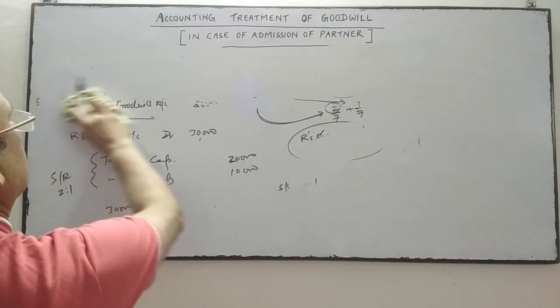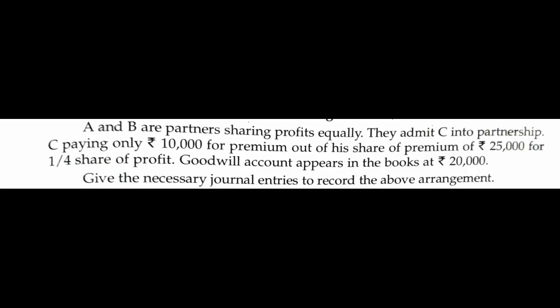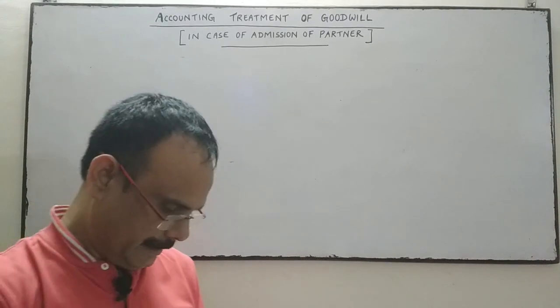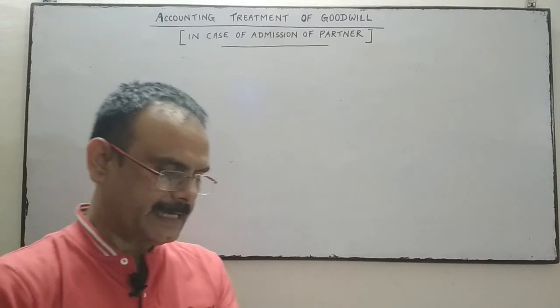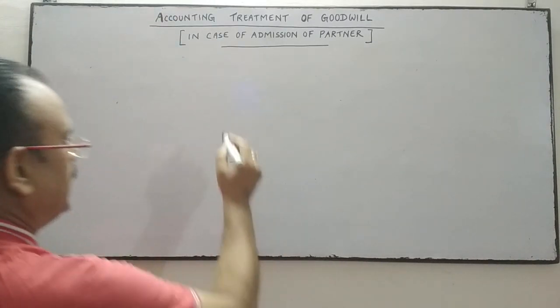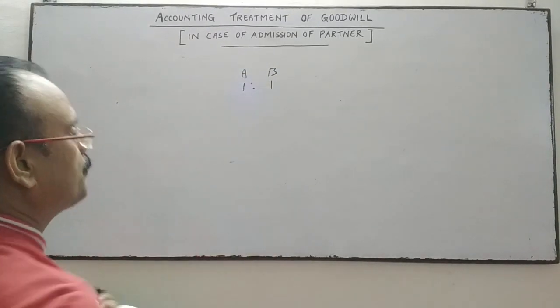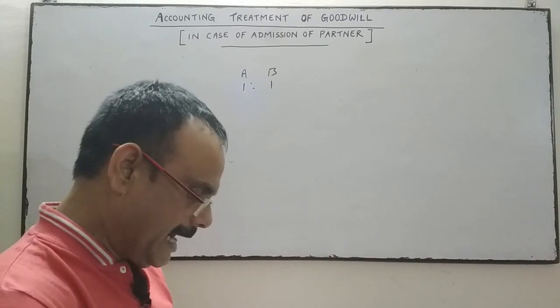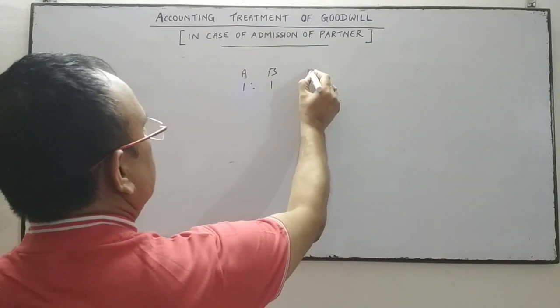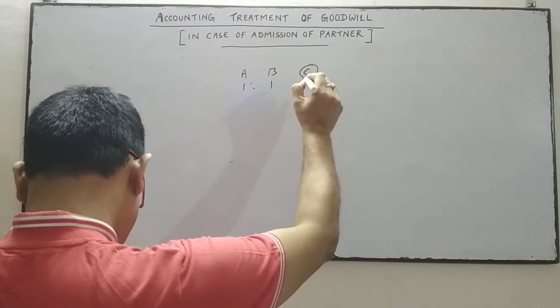Okay. Now see the next question. The next question is, A and B are partners sharing profits and losses equally. They admit C into the firm.